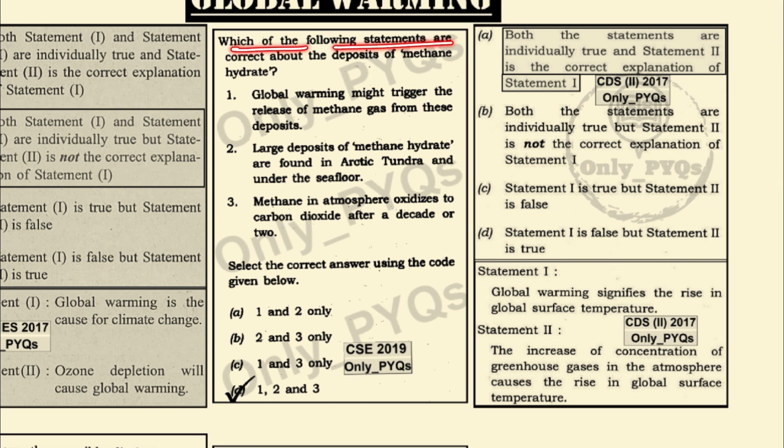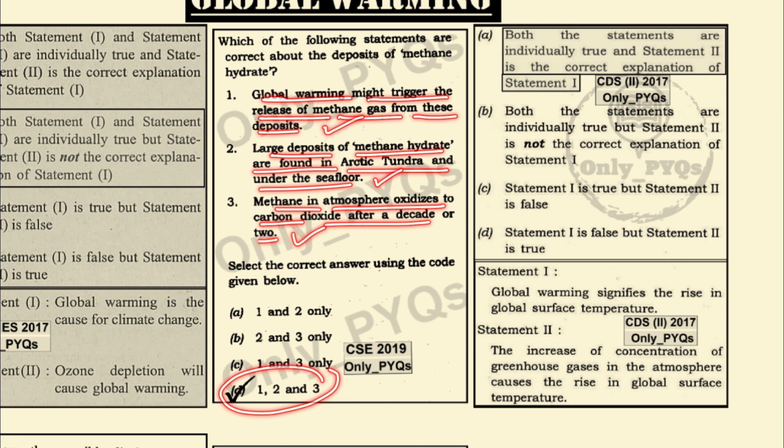Which one of the following statements are correct about the deposits of methane hydrate? Global warming might trigger the release of methane gas from these deposits. Yes, this is a correct statement. Large deposits of methane hydrate are found in Arctic tundra and the seafloor. This is also correct. Methane in the atmosphere oxidizes to carbon dioxide after a decade or two. This is also correct. So 1, 2 and 3 are the correct statements.